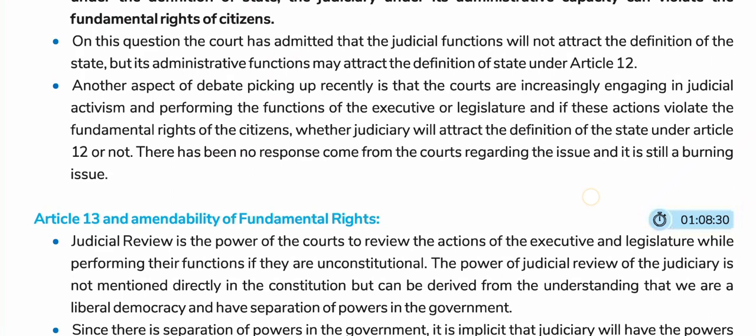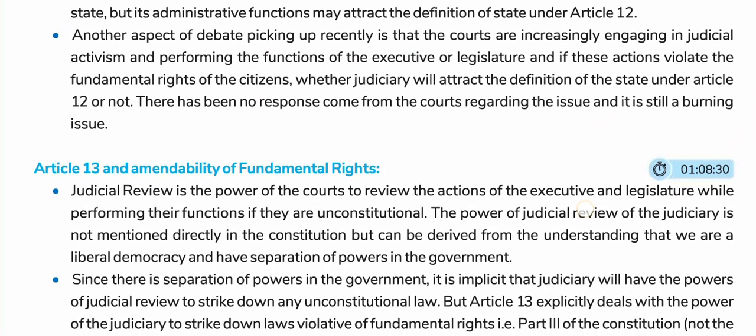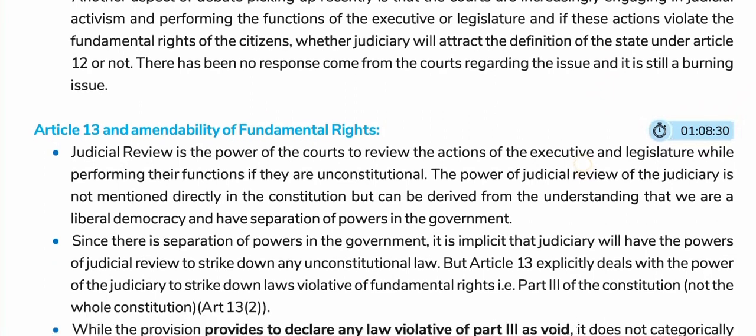Another aspect of debate picking up recently is that the courts are increasingly engaging in judicial activism. Judicial activism means making policy to achieve a political or social goal. It means they are giving some policies to achieve political or social goals and performing the functions of the executive or legislature. And if these actions violate the fundamental rights of citizens, will the judiciary attract the definition of the state under Article 12 or not? There has been no response from the courts regarding the issue, and it is still a burning issue.